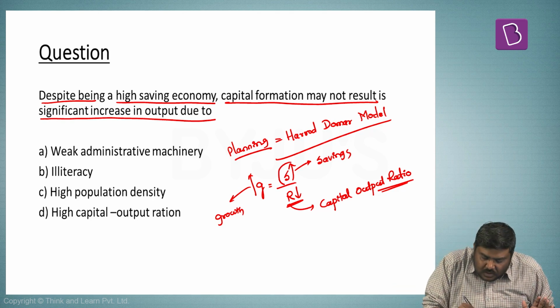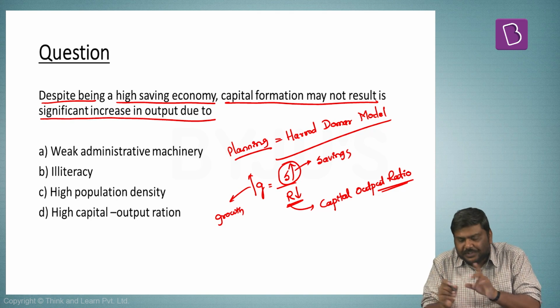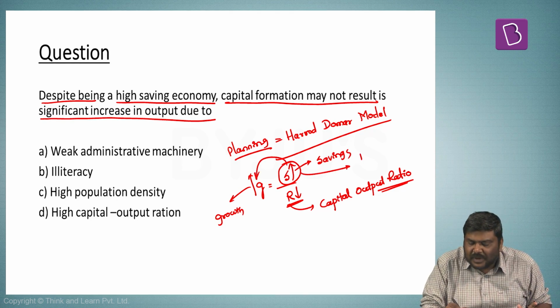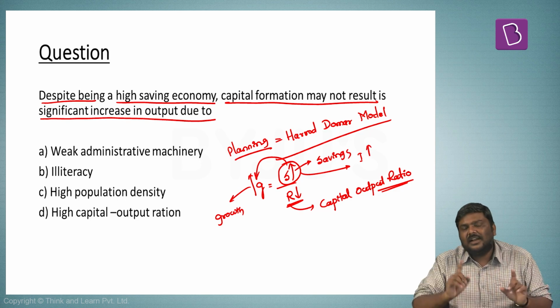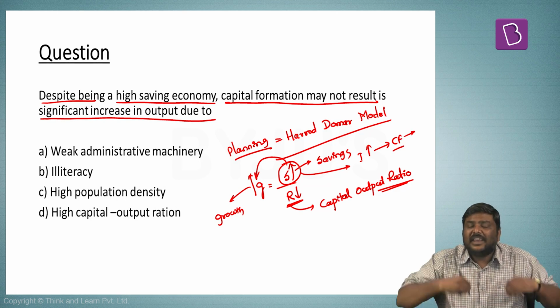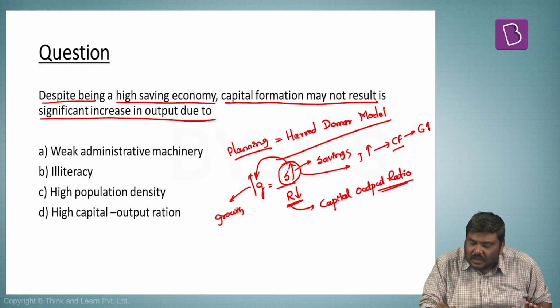Now there is a very close linkage between savings and the growth rate. We have already discussed this. Higher the savings, what do we expect? Higher the investment, and higher the investment, higher the capital formation, and higher the capital formation, the expectation is that higher will be the growth rate.